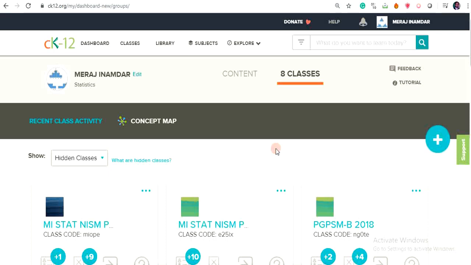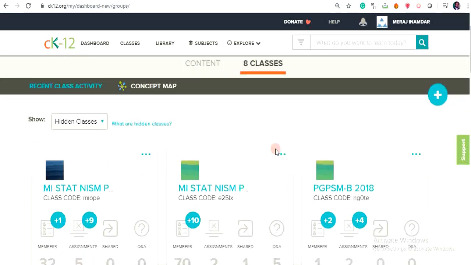At NISM, I am teaching application of statistics to the securities market. My aim is that students learn the concept of statistics, and also apply that concept in investment decision making. I give them an assignment online through CK12. For the last 4 years I have been using this platform, and the feedback is very fantastic. Students like to do assignments through CK12.